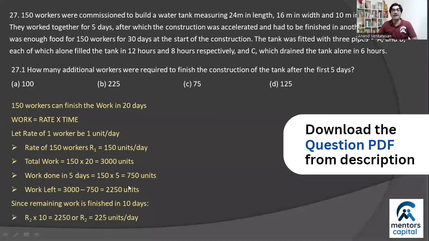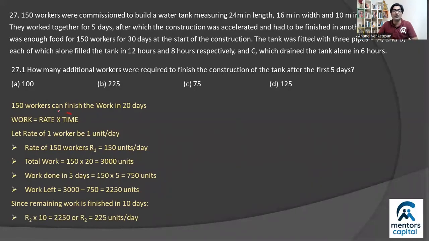And obviously, rate can be determined by using the same formula. Work is equal to rate into time. We know how much work is left and we know when we want to finish it. So clearly the rate required should be work upon time, right? So that becomes 2250 divided by 10 or 225 units every day.